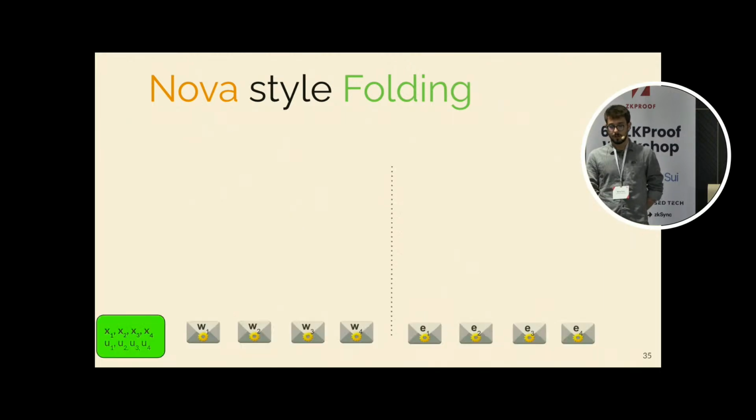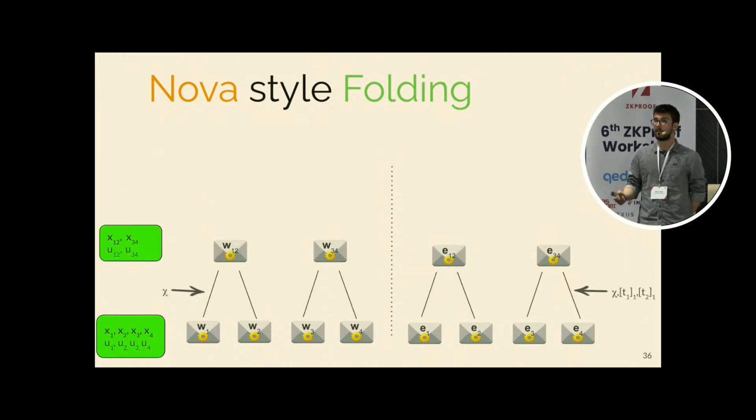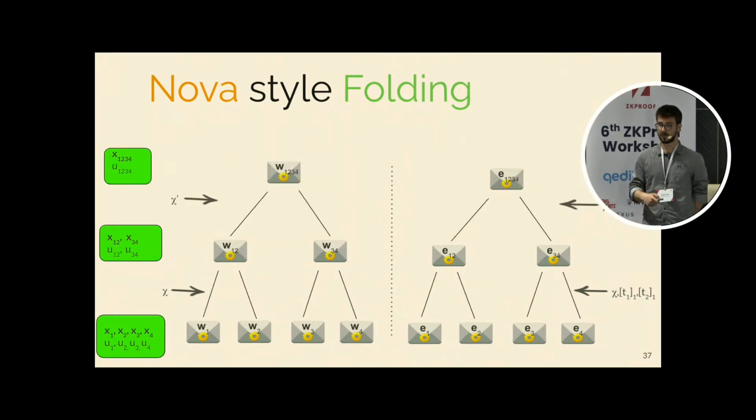Okay. So how can one use Nova style folding in order to aggregate proofs, in order to aggregate witness and instances? Let's say that we have this specific example. We start with 4 instances and witness and error terms. At each step, we combine 2 of them. We send the cross terms, and we update the commitments and the error terms and X and U. In the end, we end up with a single committed relaxed R1CS instance.